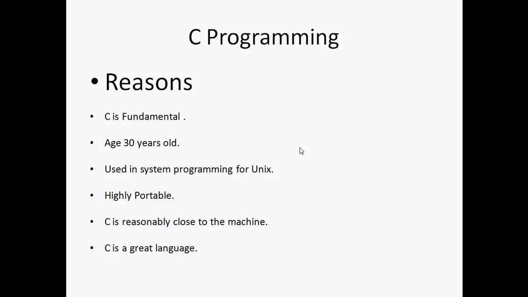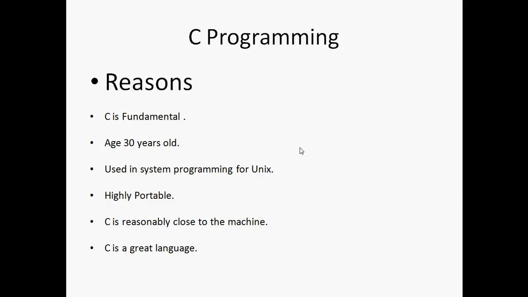Second, C has the advantage of age. Being 30 years old and more, C has more content, more material, and more understanding, which means fewer bugs. Third, it is used in system programming for Unix. 95% of Unix is programmed using C.